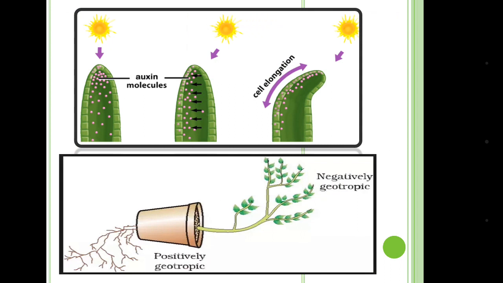As you can see in the upper picture, the auxin molecules are moving laterally, causing cell elongation in the shaded place. That's why the plant is bending towards the light. And in the lower picture you can see the shoot is growing upward and showing negative geotropism, and the root is growing downward and showing positive geotropism.